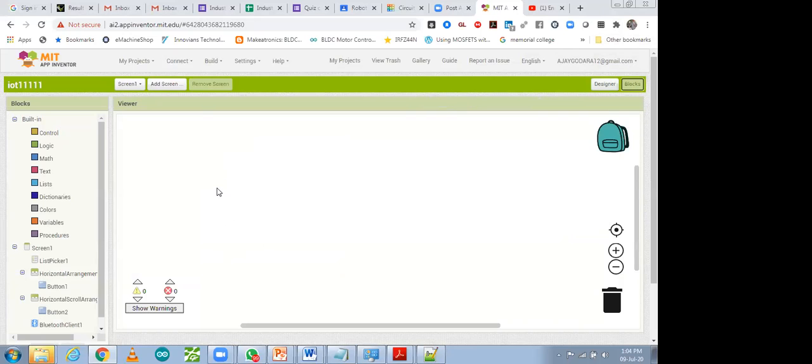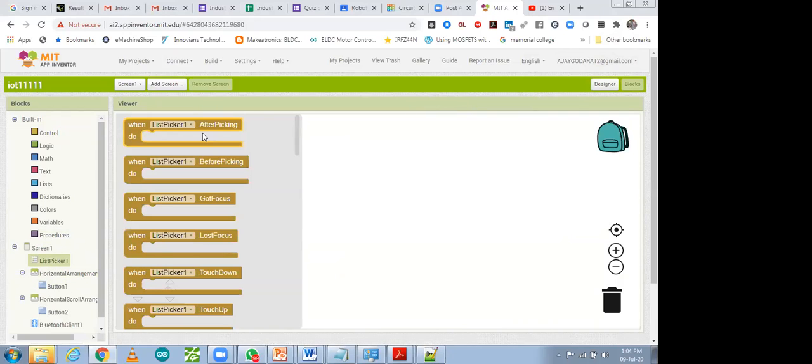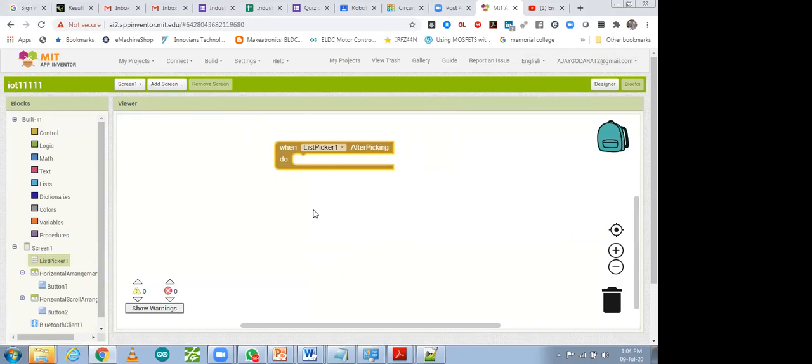So first of all, what we have to do is bring blocks over here. Go to list picker. This one is a list picker. Click on this and you will find these blocks. So you can take this list picker block. After that you have to use a connectivity block, the call to Bluetooth block, the same code I shared with you.